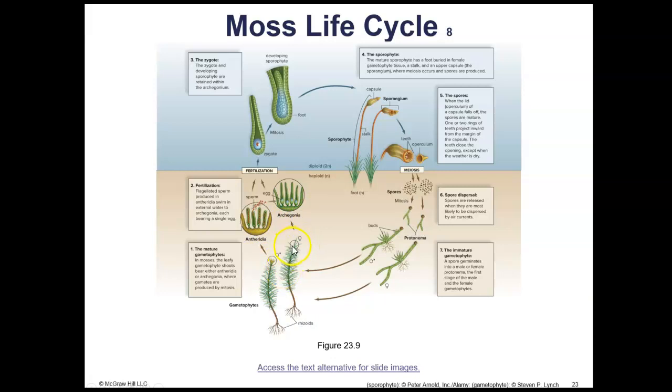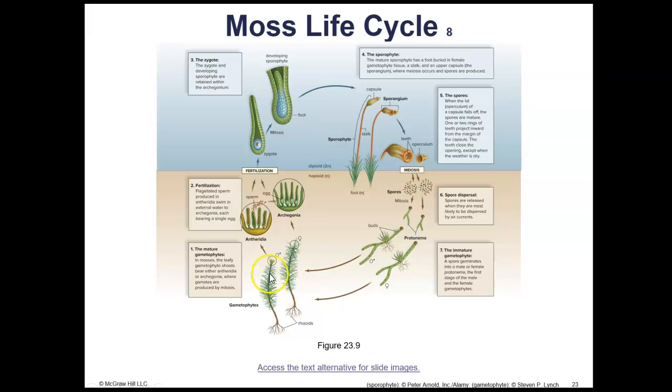It only is going to grow out of the female. It's going to start with the fertilized egg and then grow a stalk and a capsule out of the female gametophyte. So we have the spores formed in the sporophyte capsule in a structure called the sporangium. They're formed by meiosis, so the spores are haploid. They will find a place. They will land on some moist soil, and they will germinate or grow by mitosis into the male and female gametophyte structures, which look like this.